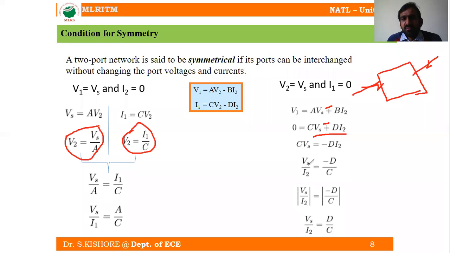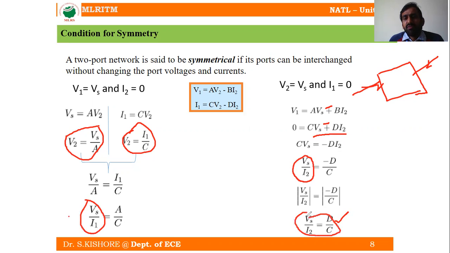So from this we can write Vs by I2 is equal to D by C, the expression for the output impedance. And Vs by I1 is equal to A by C, the expression for the input impedance.